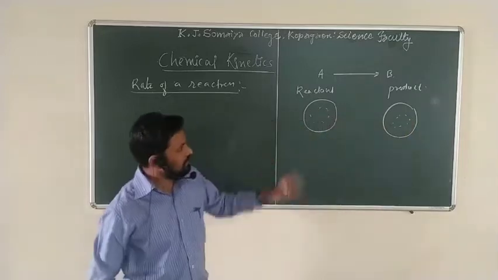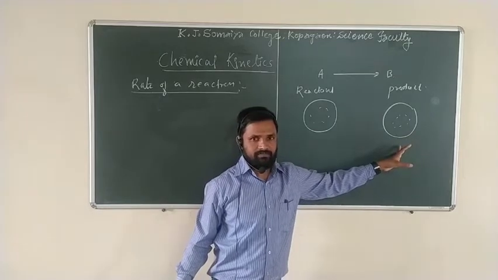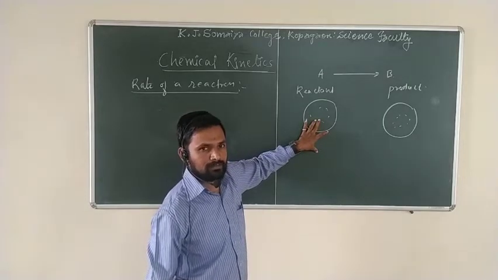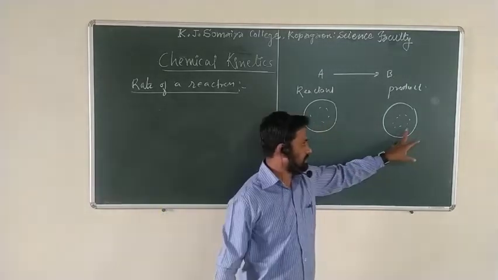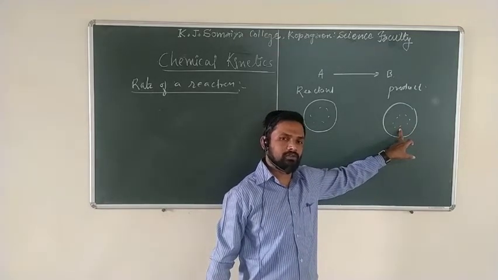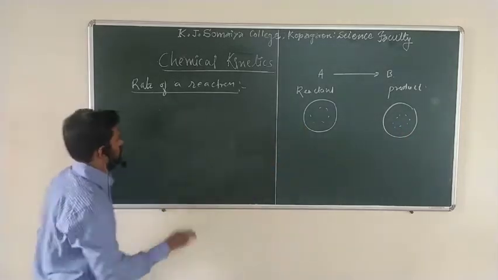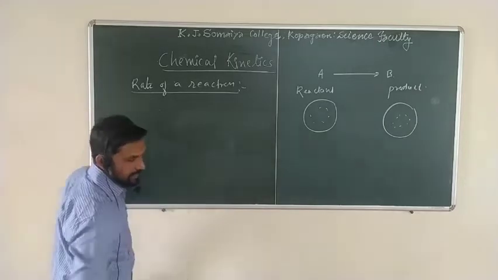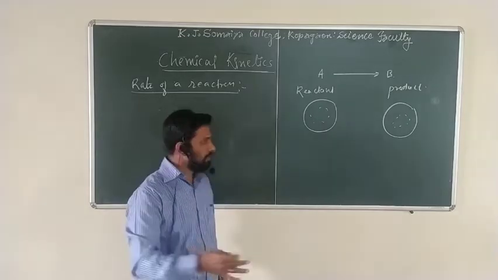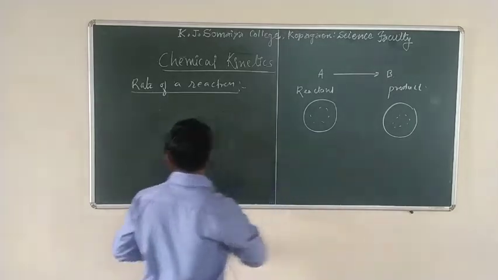It means the concentration of the reactant molecules after some time decreases, and the concentration of the product increases. So the rate of a chemical reaction is defined as the decrease in the concentration of the reactant in unit time or the increase in the concentration of the product in unit time. That we can write here.